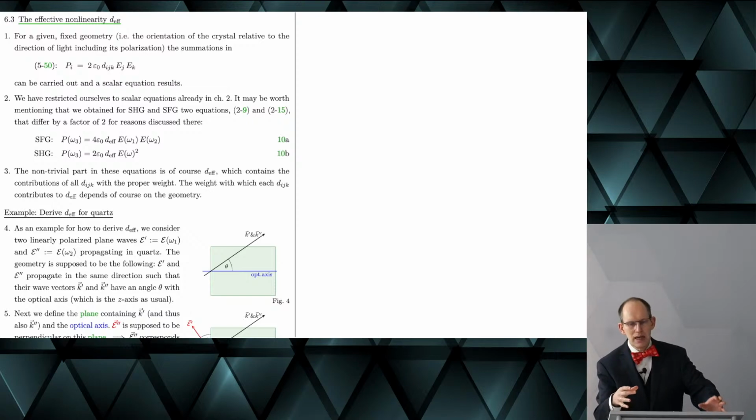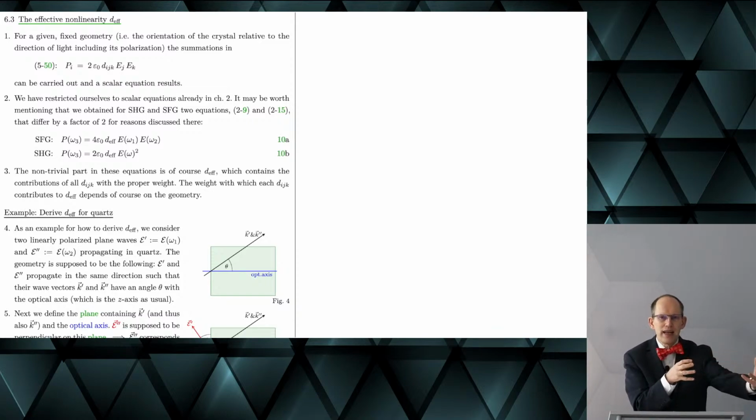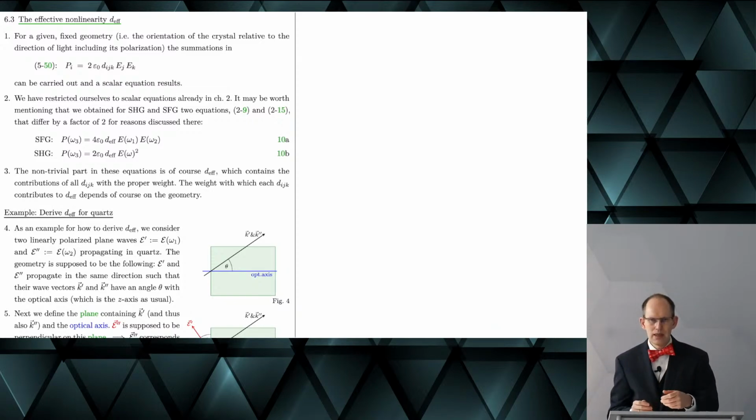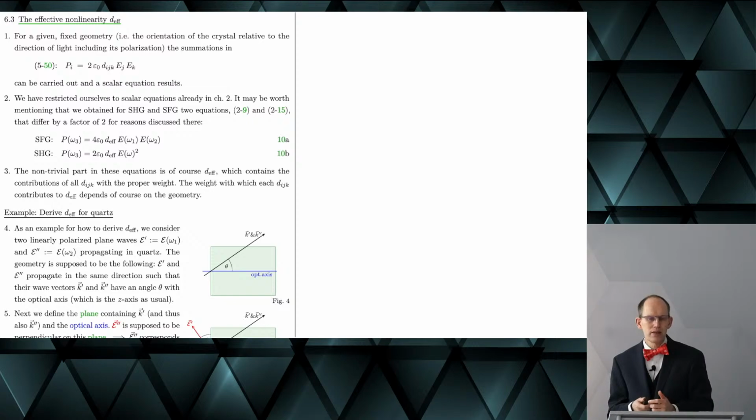And then of course these tensor components that we just discussed are combined in a specific way that reflects this specific choice of geometry, right? And how this effective nonlinearity is composed of the components of the susceptibility tensor, this is what I want to show here.